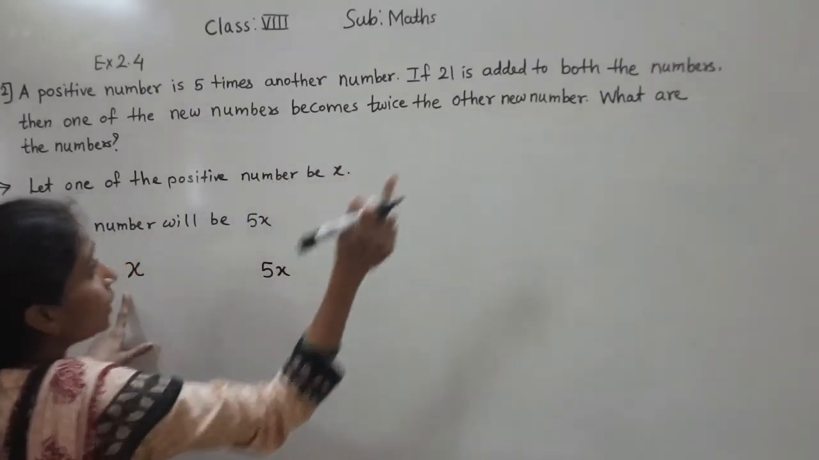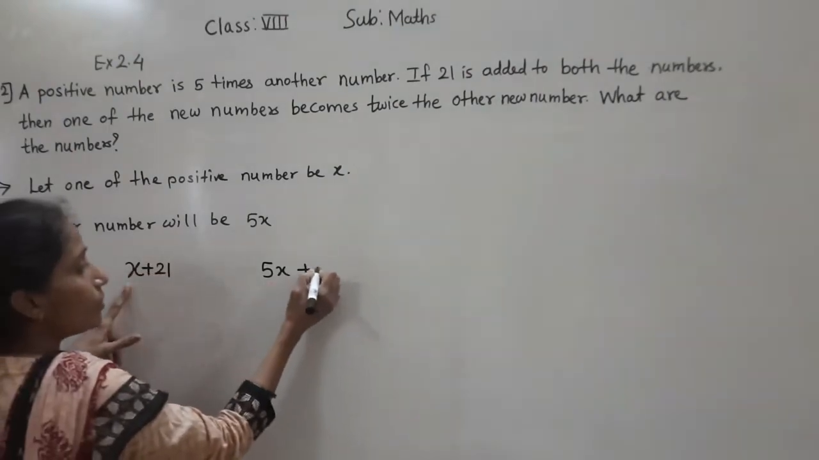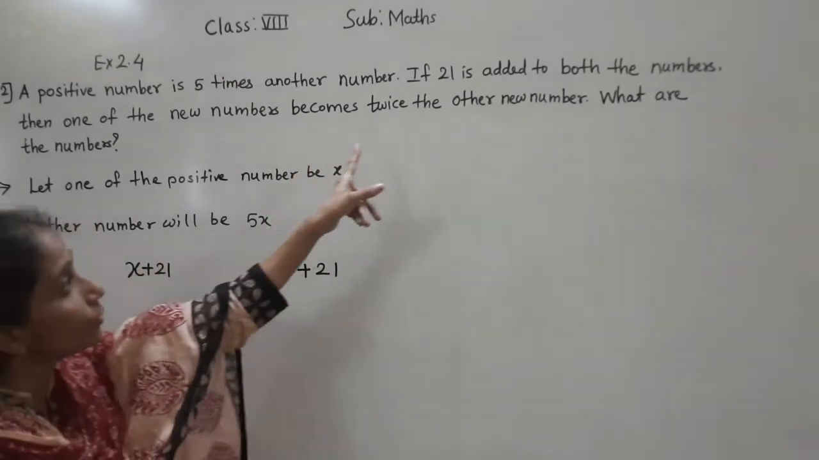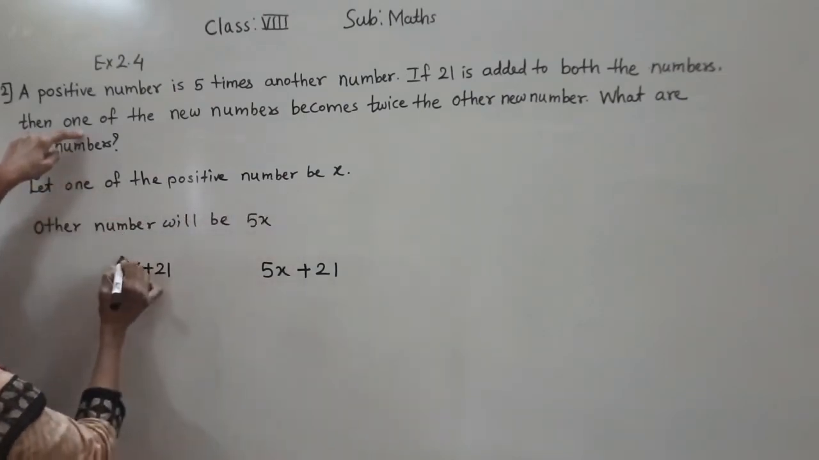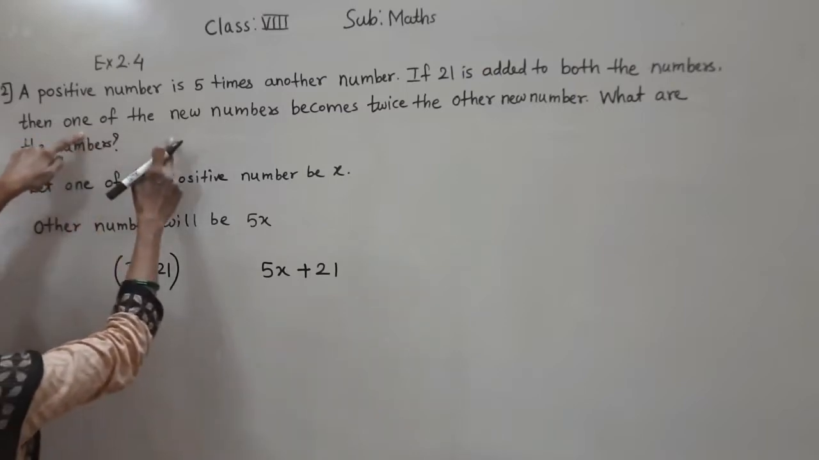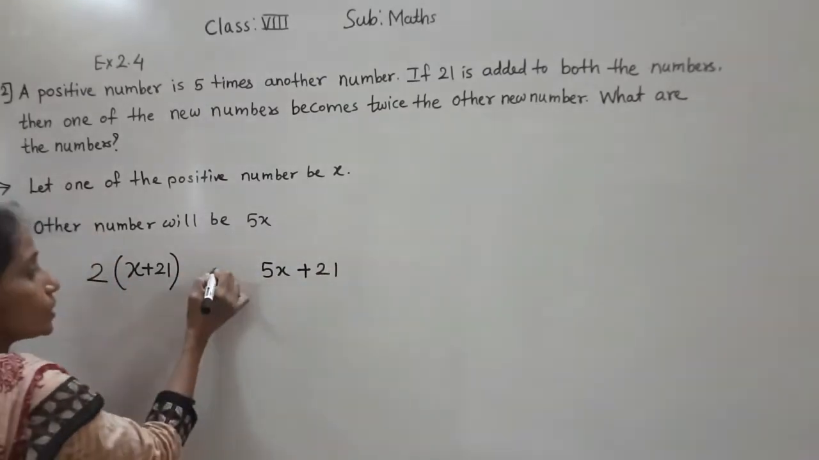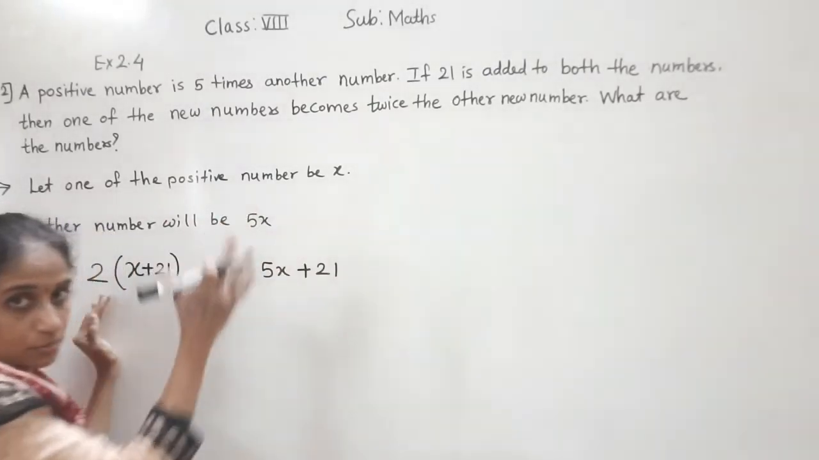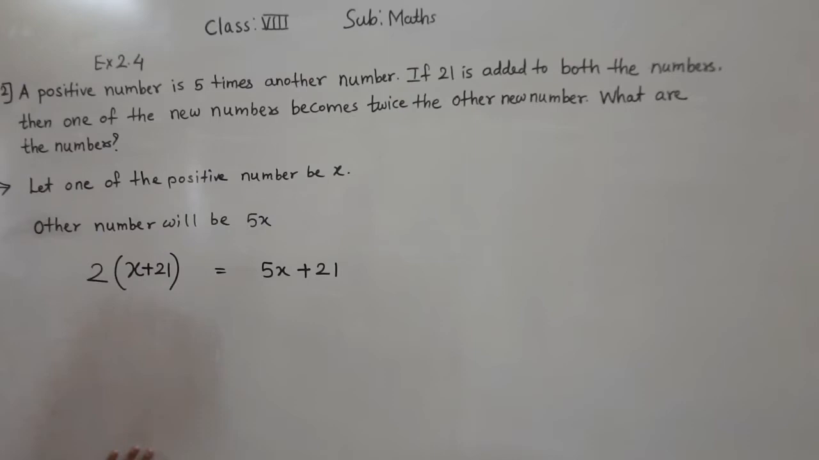Okay, what is given? If 21 is added to both the numbers, so in the first number 21 is added, and in the other number also 21 is added. Then one of the new numbers becomes twice the other number. So it is equal to twice this number, 2 times this number. Okay, so how to form the equation, understood? Now we can solve this equation. Once you know how to form the equation, then we have to find what the numbers are. So now let's solve this.